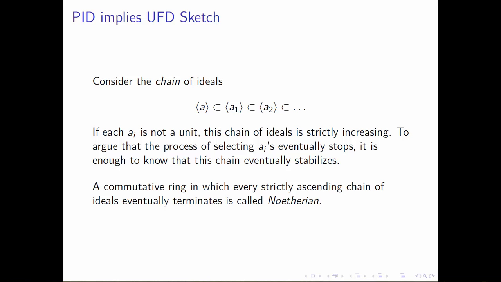Now, why I've stopped here and why I think this is important is because it helps me introduce another concept that's super important and really cool inside of ring theory: a commutative ring in which every strictly ascending chain of ideals eventually terminates. That is, you stop having this strictly increasing property. There's a name for a ring that has that property, and that's called a Noetherian ring. We capitalize the N, which means it's in honor of somebody, and it's in honor of Emmy Noether, a really awesome mathematician.